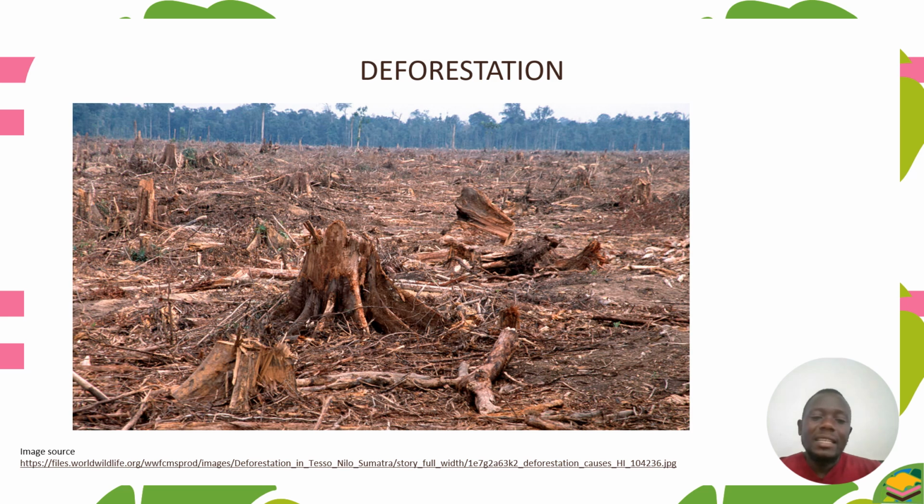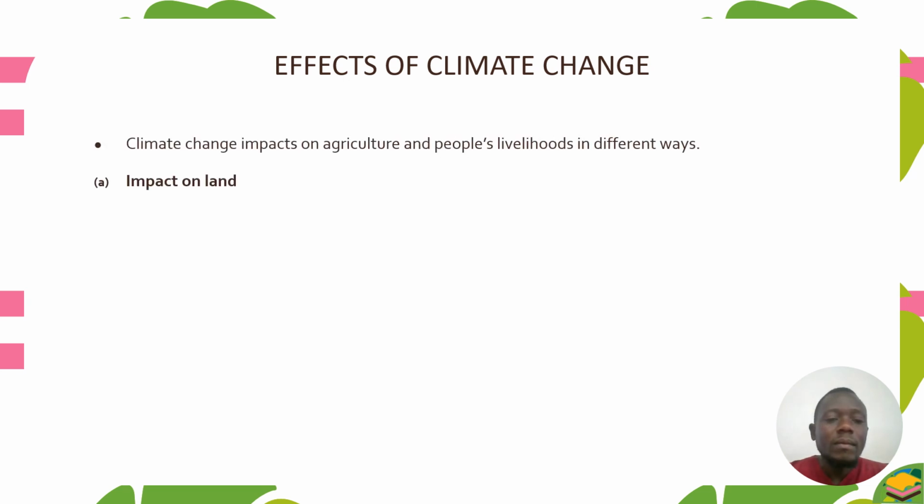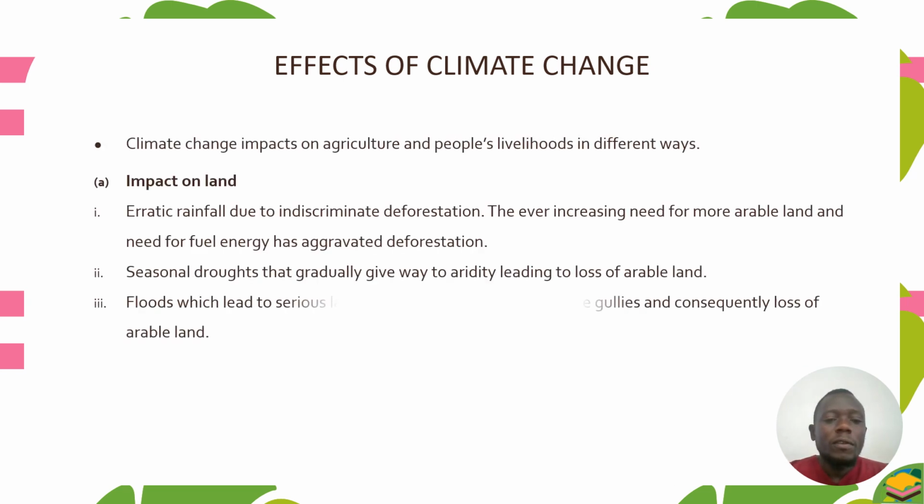So this is just a picture of a deforested area. So you can see that the land is very deforested. There is careless cutting down of trees, and the land now is bare. So let's look at effects of climate change. So when we talk of effects of climate change, climate change has impact on agriculture and people's lives in different ways. So the first one, let's look at impact on the land.